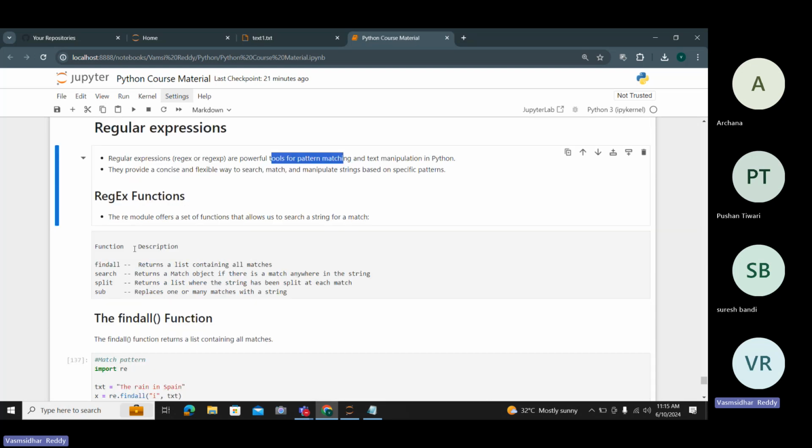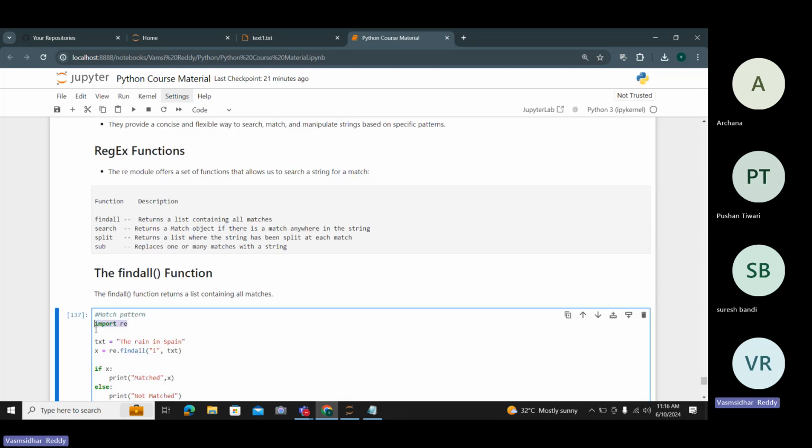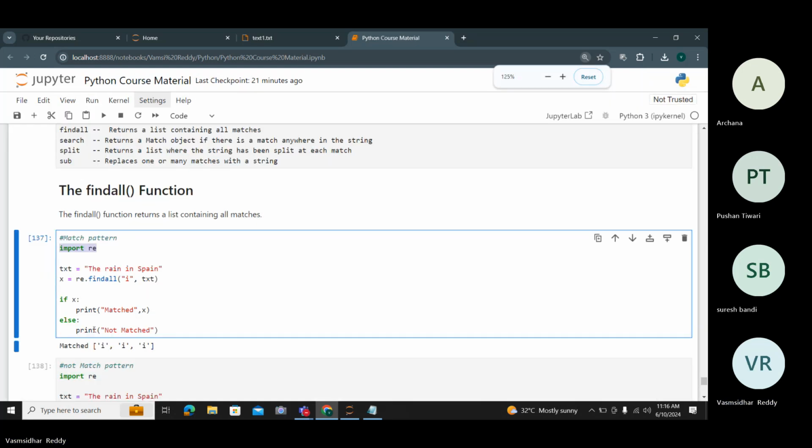If you want to import the regular expression module, simply import re. If you mention simply re, it means you are importing the regular expression module. Import re, and it works as a regular expression.